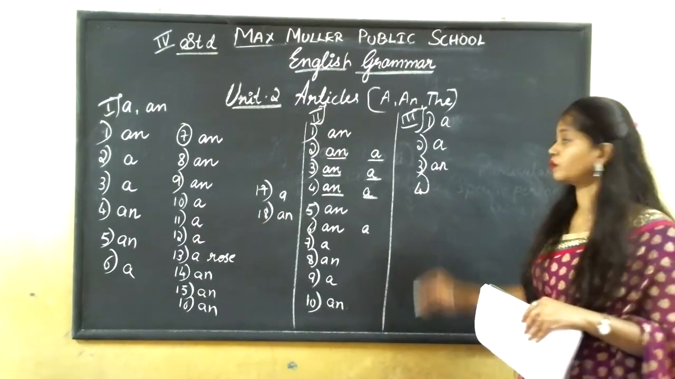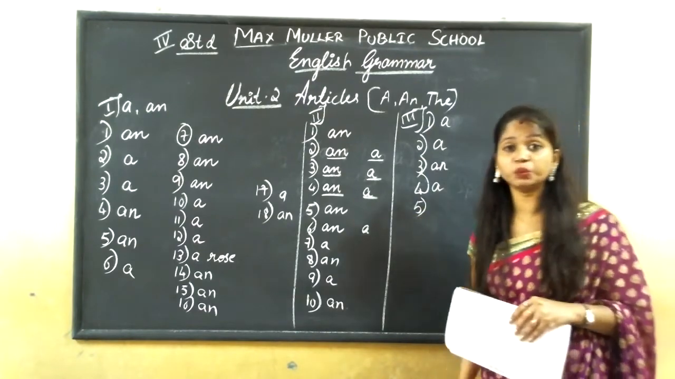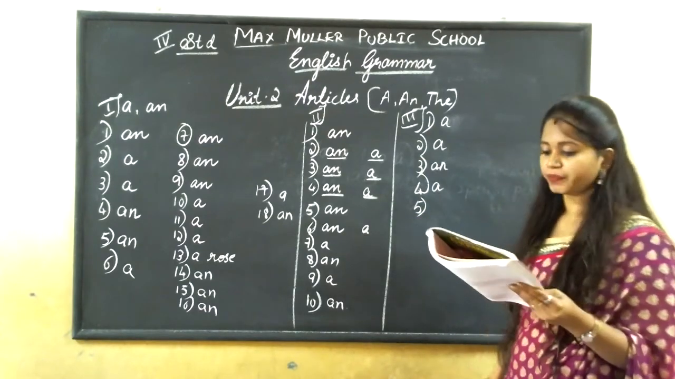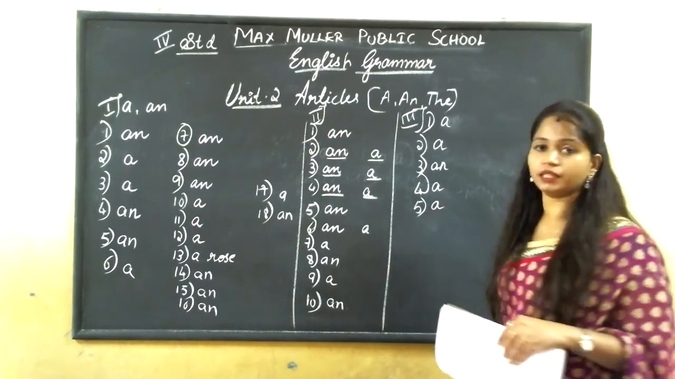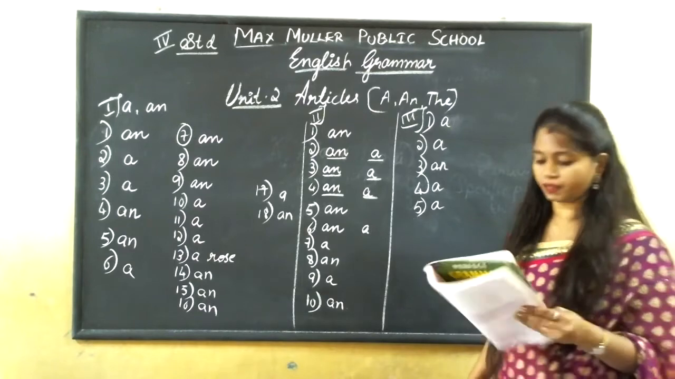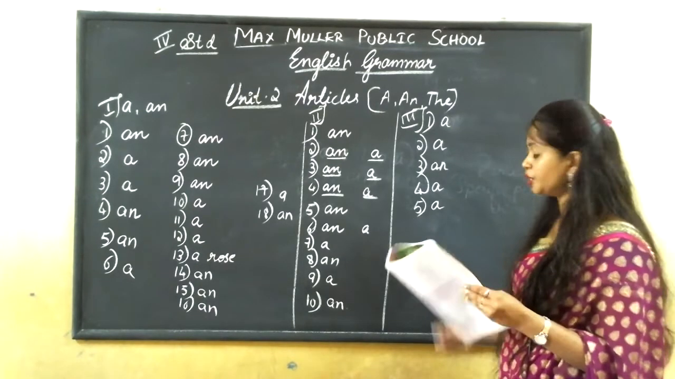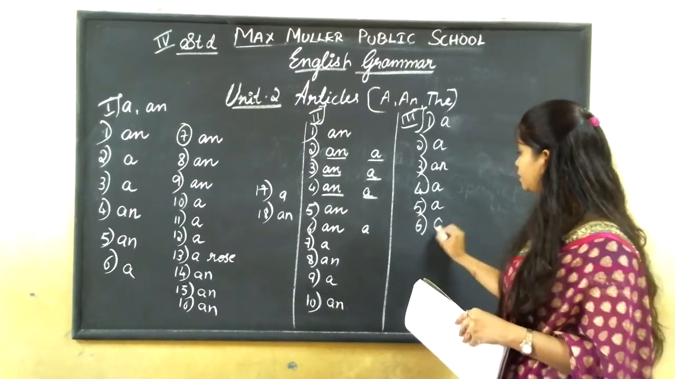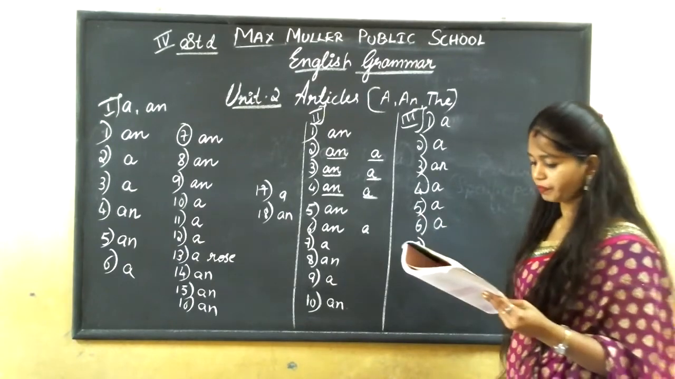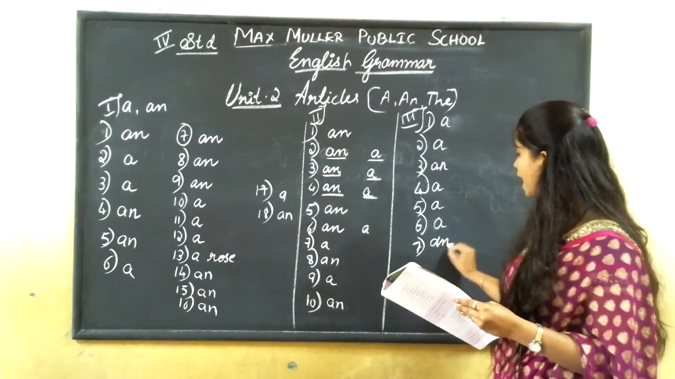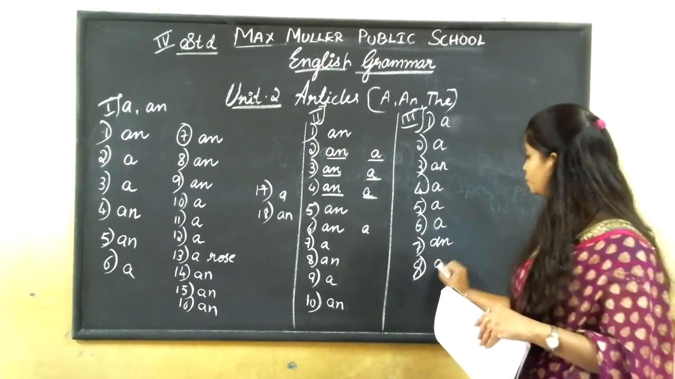A unit, U. We are spelling Y there. Fifth one, a 1 rupee coin. Sixth one, a European. Seventh one, an hour. Eighth one, a unicorn.